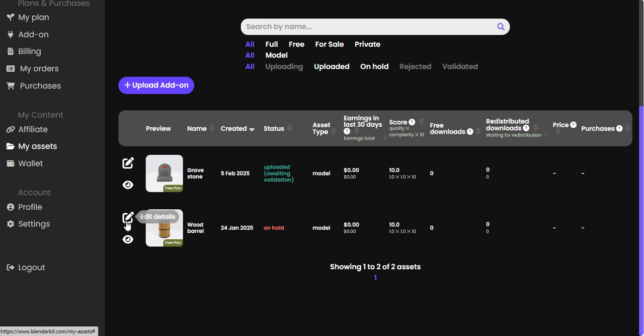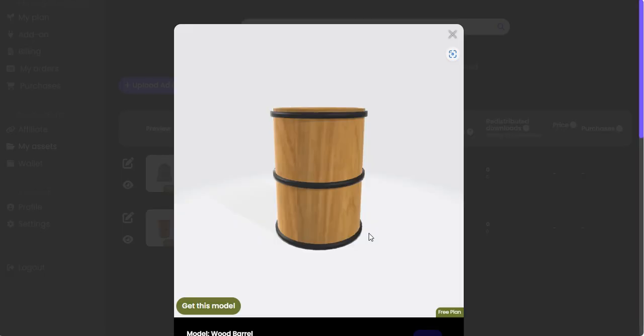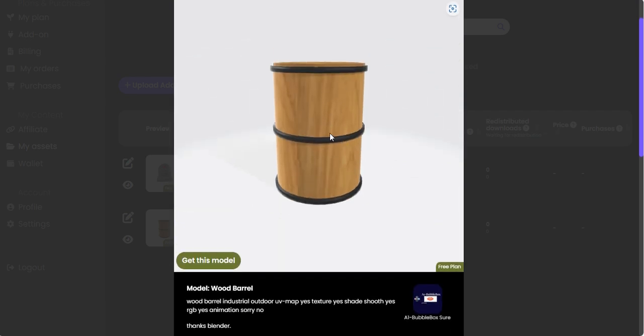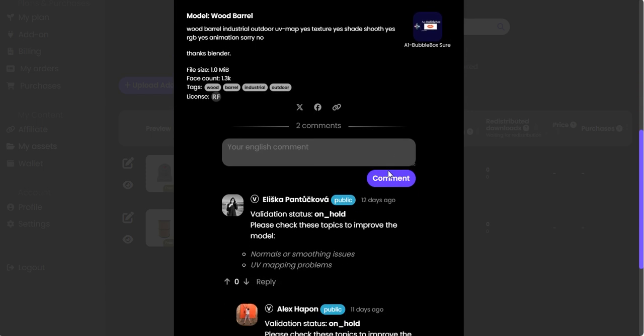Let's see what they have to say about the barrel. I really do. So let's go and have a look. This barrel is absolutely perfect. Okay, yeah, it's split into two pieces. Apart from that, yeah.